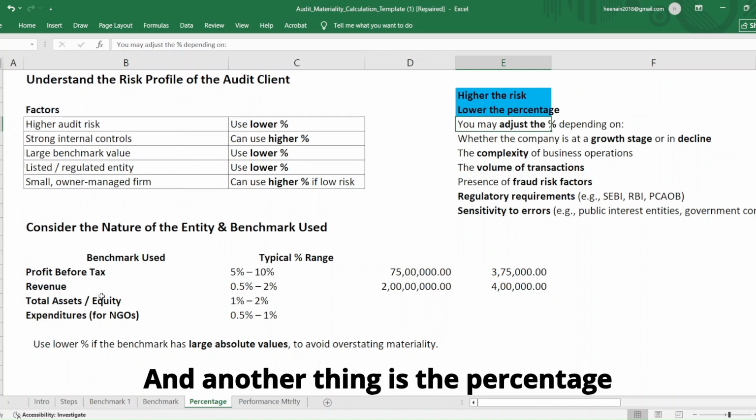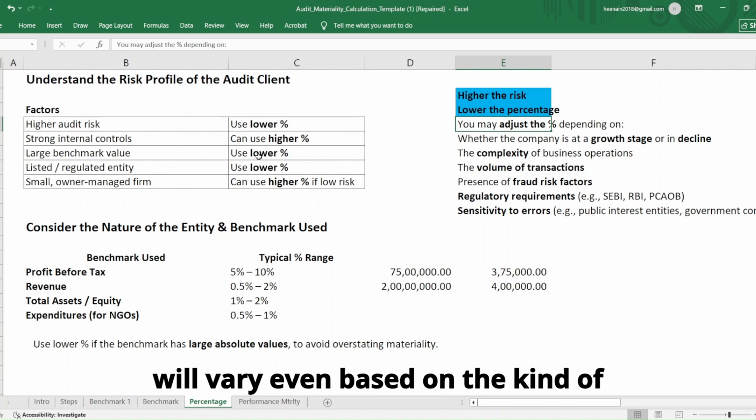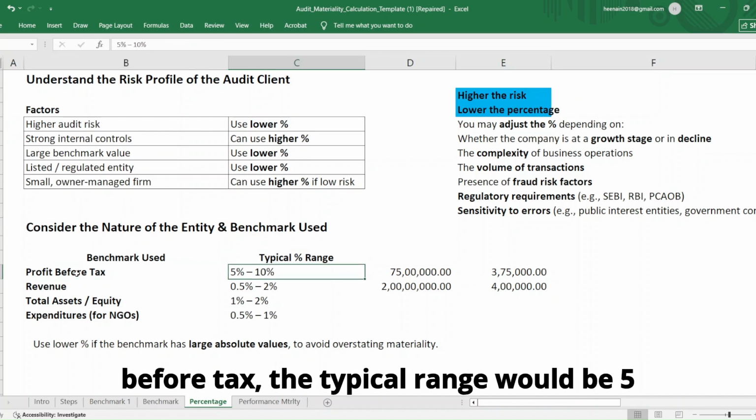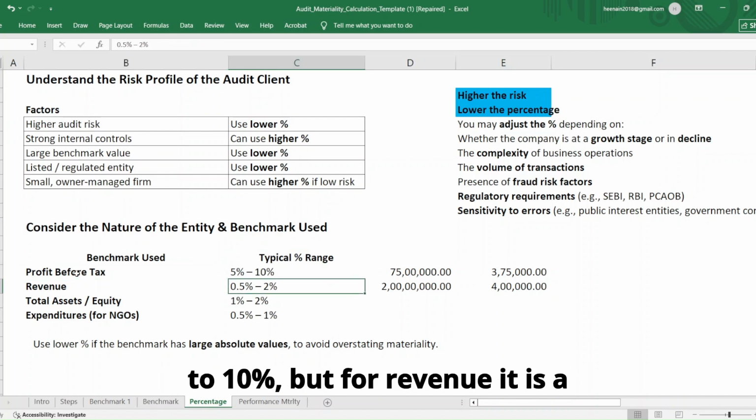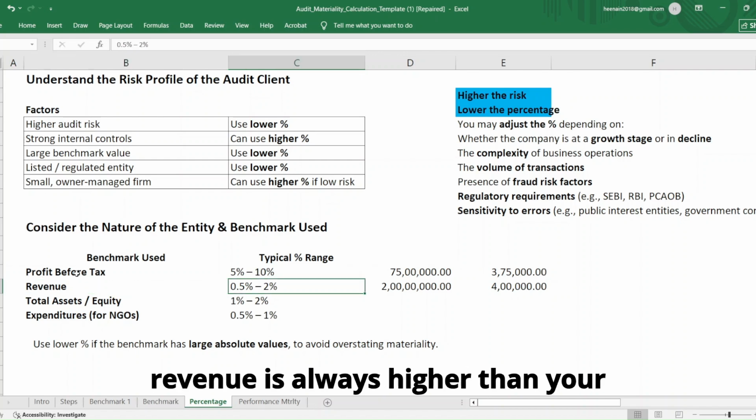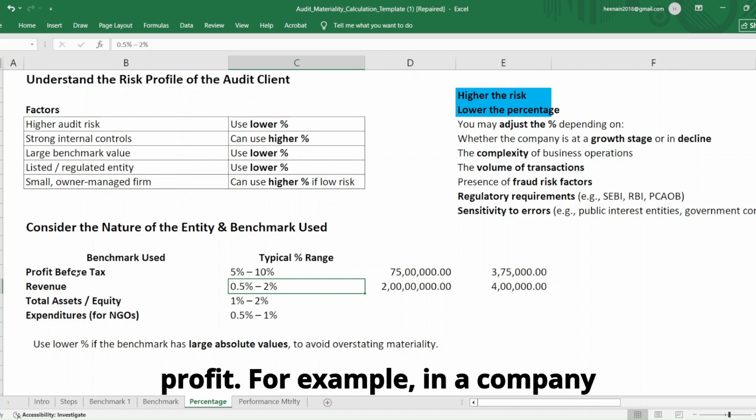And another thing is, the percentage will vary even based on the kind of benchmark you select. For example, profit before tax, the typical range would be 5 to 10%. But for revenue, it is a lower range. Now, why is that? Because revenue is always higher than your profit.